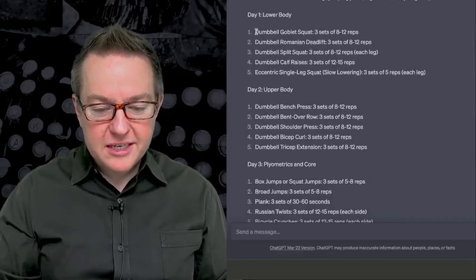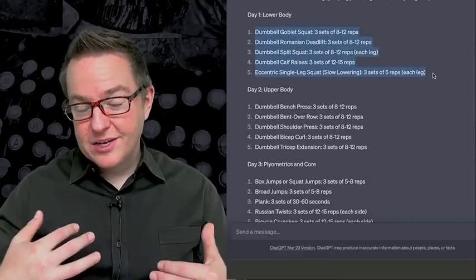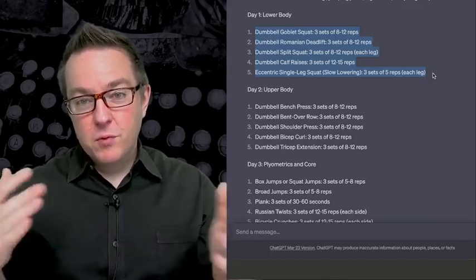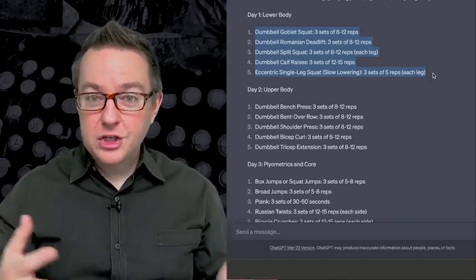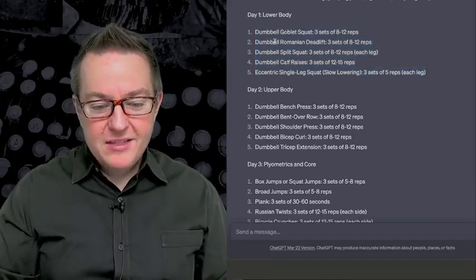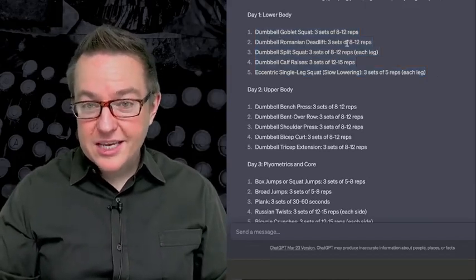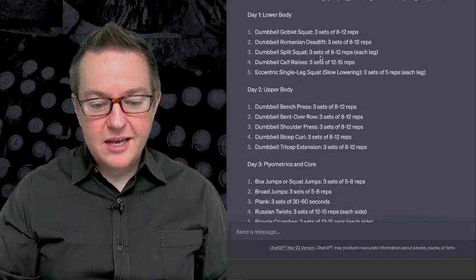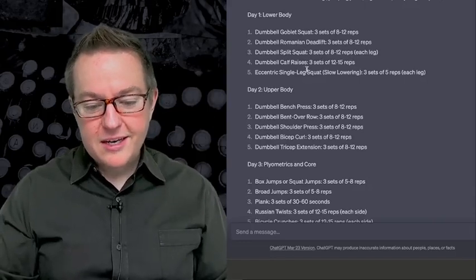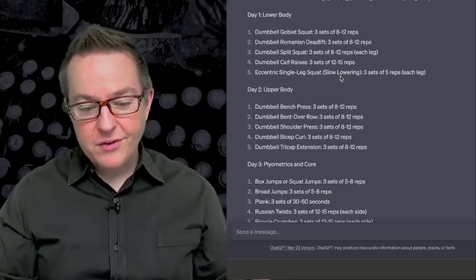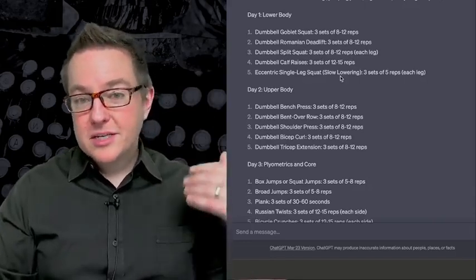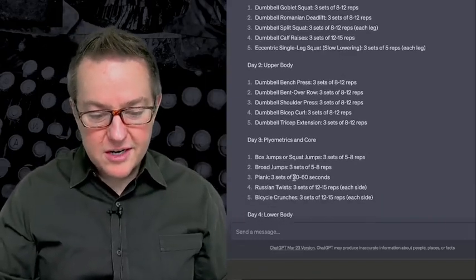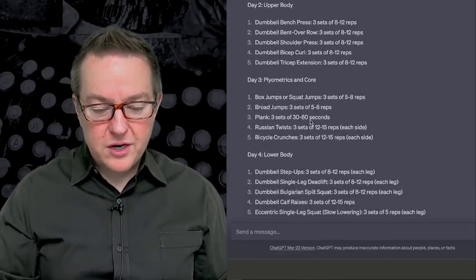Now, what's really interesting is it's gone through and it's taken into account the answers from my earlier questions. And I know that because I've been looking for what are good exercises to help work on this issue with my knee that I've been having. And these are exactly the types of things that you see recommended, like the goblet squat. The split squat is one that you see a lot of times. A lot of different types of squats and things are very helpful, and these are the types of things that I see. But it's also taken the overall context that I'm looking for, weight training. It's gone and generated the entire weight training regime.